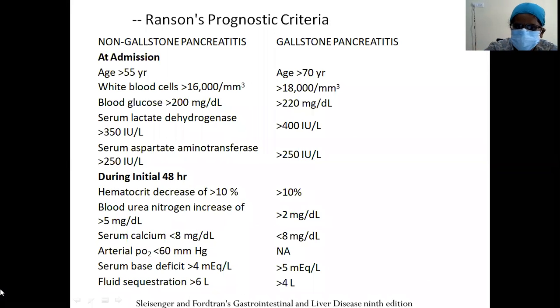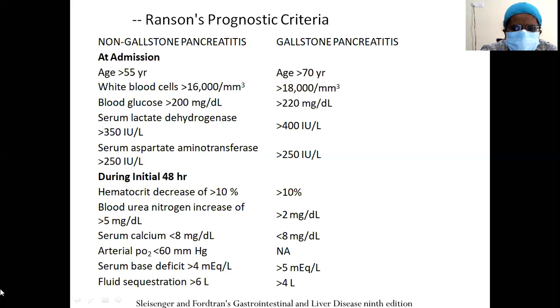In the initial 48 hours, what are the things you want to check? Any fall in hematocrit greater than 10%, blood urea nitrogen increase of more than 5 milligrams per deciliter, serum calcium fall, that is less than 8 milligrams per deciliter, PO2 less than 60 mm of Hg, base deficit more than 4 milliequivalents per liter, fluid sequestration greater than 6 liters. Each of these will have 1 point score. So your Ranson score of less than 3 will be mild disease.